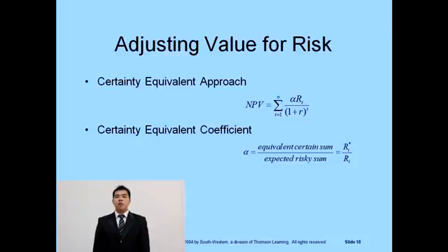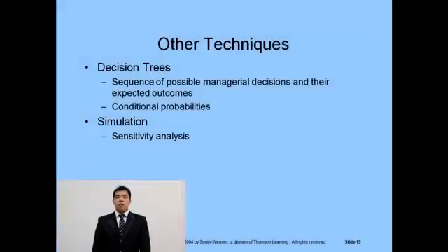The certainty equivalent coefficient can be determined as a relationship between the certain cash flow and the risky cash flow. Some other techniques to analyze the more complex situation involving risk are decision trees and simulation. Decision tree is a decision support tool that uses a tree-like graph or model of decisions and their possible consequences, including chance event outcomes, risk, resource cost, and utility. Simulation is the imitation of the operation of real-world process or system over time.